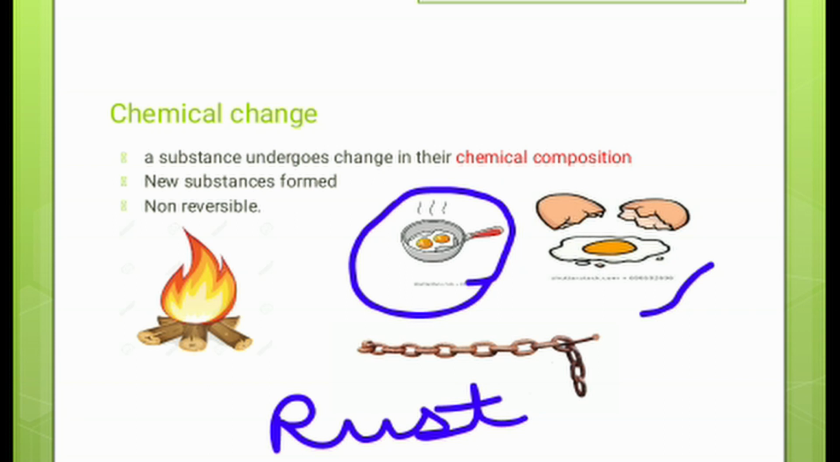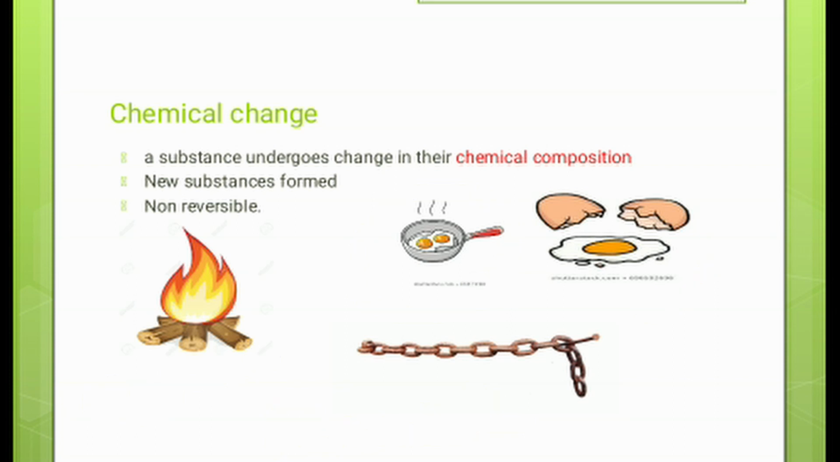When we burn a log of wood, then it turns into ashes. So a new substance forms, which is ashes. Now it's not a log, so it won't have the properties of the wood. Now it has converted into ashes. So all these are examples of chemical changes because there is a change in their chemical composition.